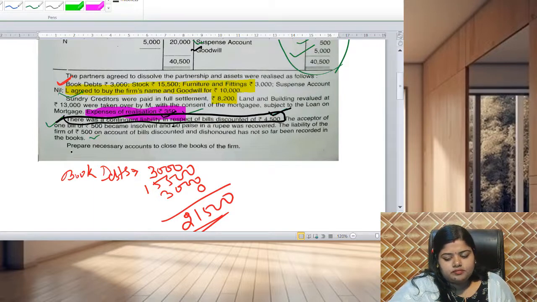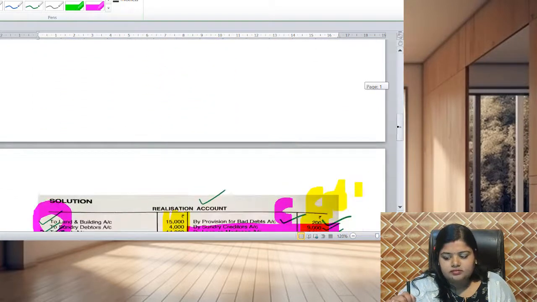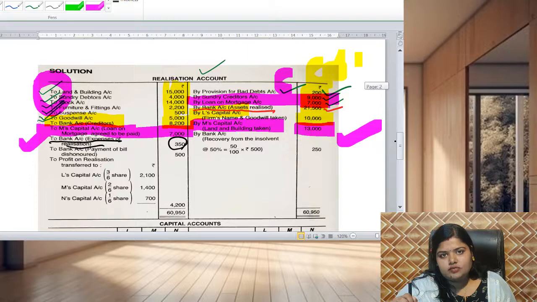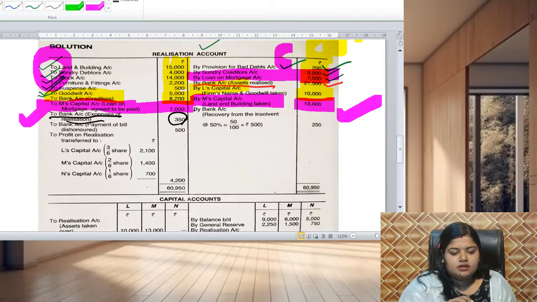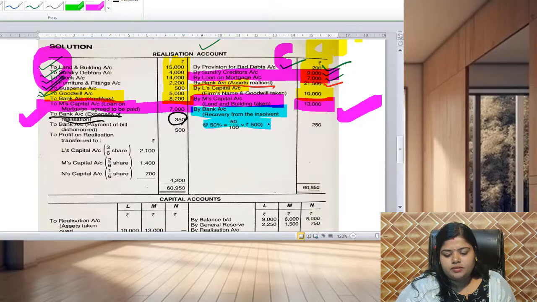So the person who has to pay us rupees 500 from the insolvent bill gave only 50% of the amount, which means rupees 250 was finally received from him. As it was received, it will be credited. So here you can see, to bank, recovery from insolvent, the 50% amount 250. So got it?